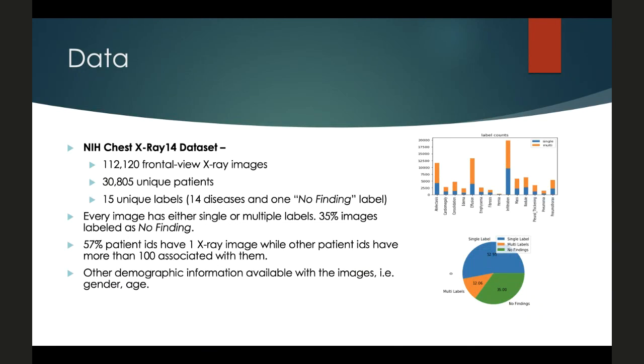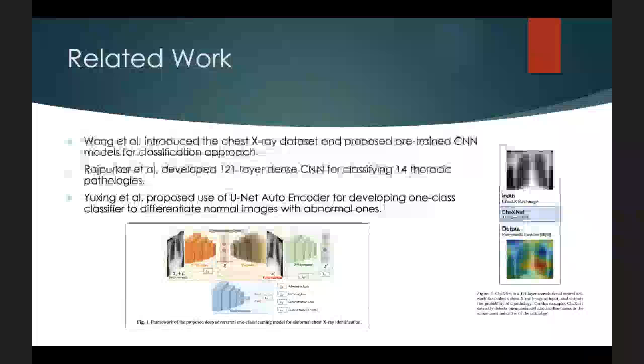There are many research works done in the field of chest X-ray disease diagnosis. Some include using pre-trained CNN models for multi-label classification, like the ones presented by Wang et al., and the CheXNet model developed by Rajpurkar et al. A very unique approach presented by Yuxing et al. converts this multi-label classification problem into a binary classifier. We include this as one of the approaches in our project, and Sagar will discuss more about that in detail.